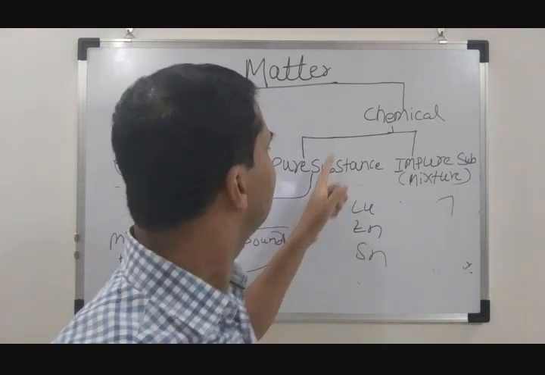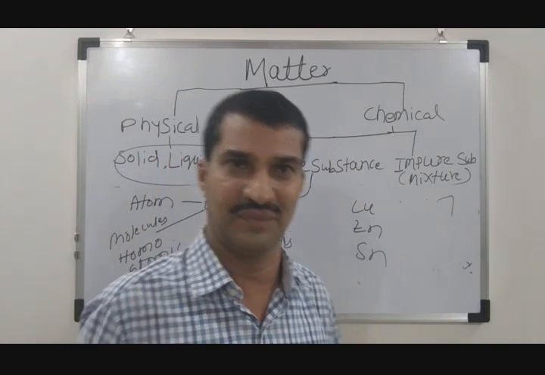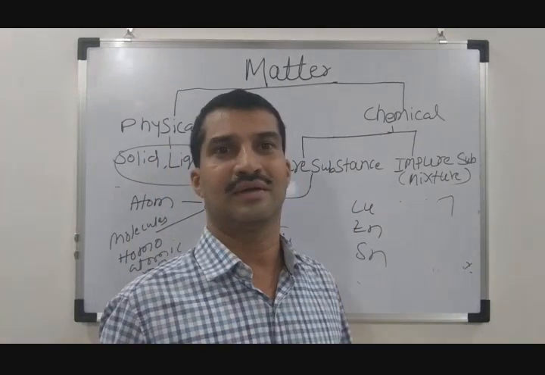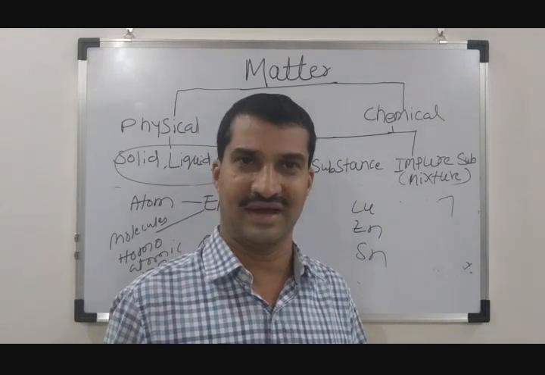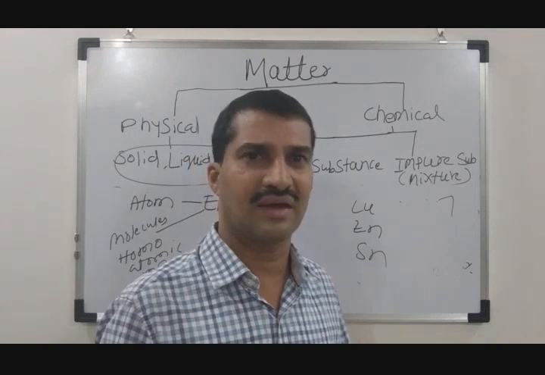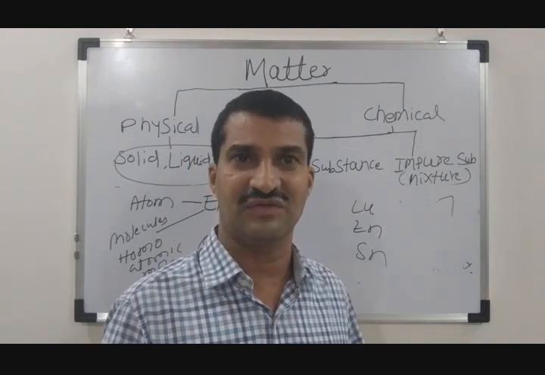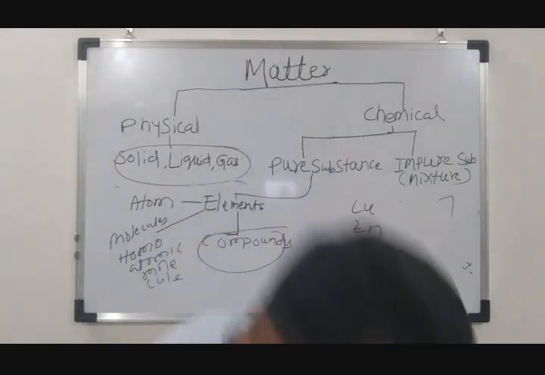So that is not a pure substance. The gold of 22 karat is not a pure substance. But if you talk about your 24 karat gold, that is almost pure. It nearly reaches 100%. So the substance which has a purity of 100% is pure. Otherwise it's an impure substance.